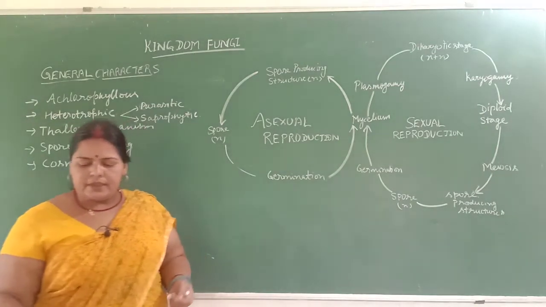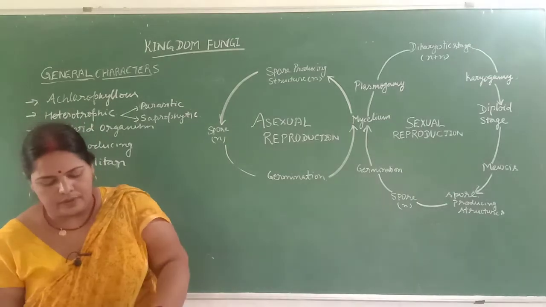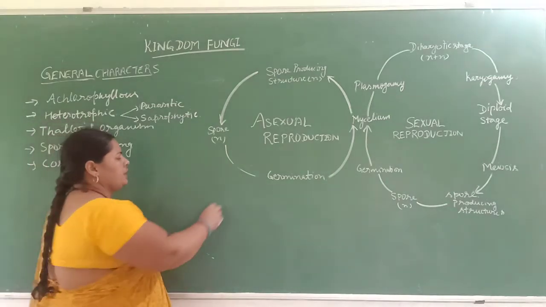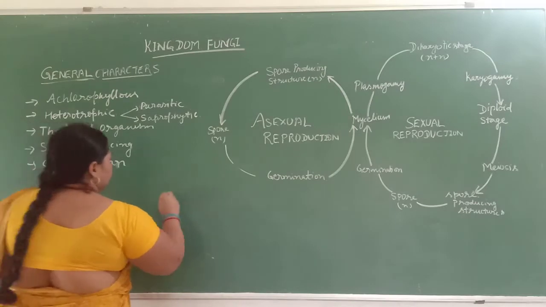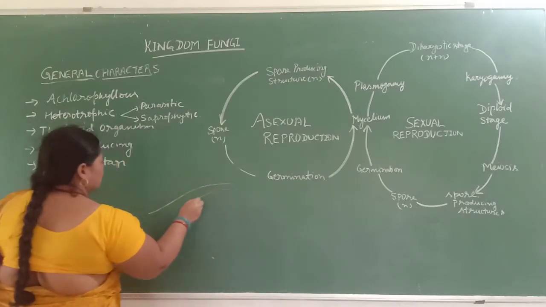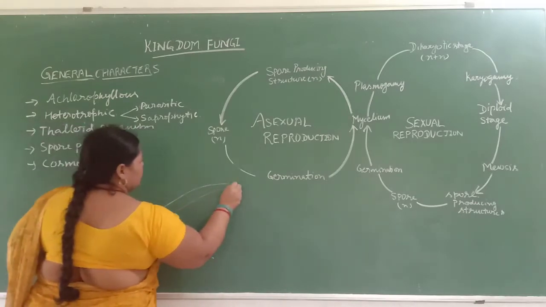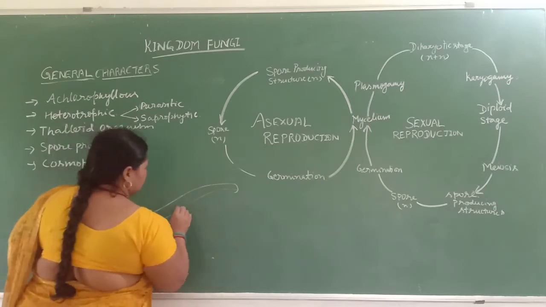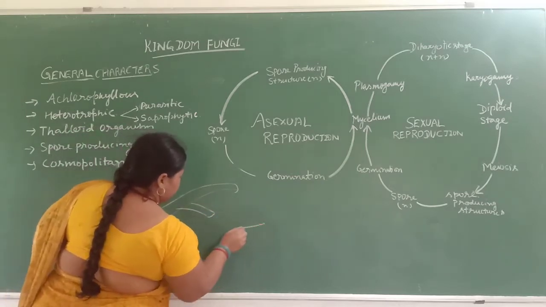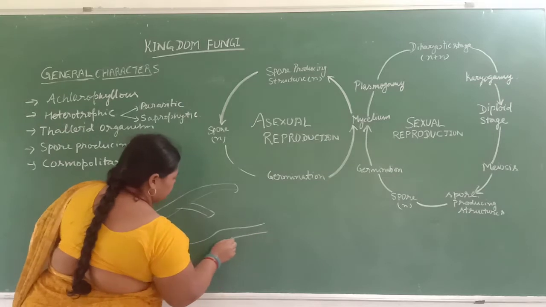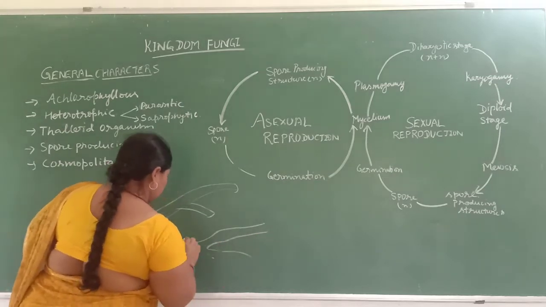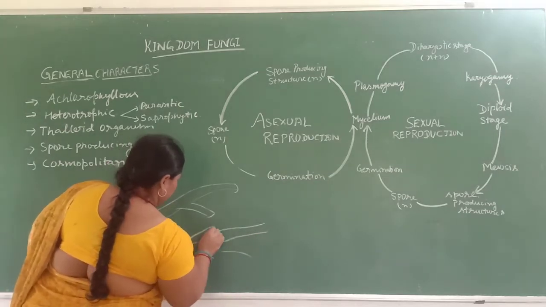So students, again you learn about the different types of hyphae found in the fungus. This is the structure of hyphae, and this is another structure of hyphae.